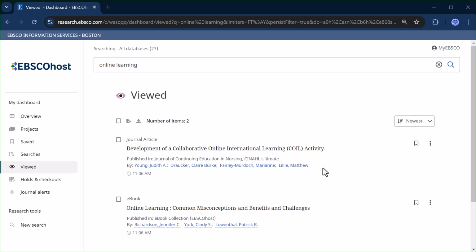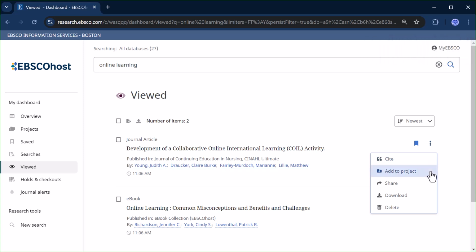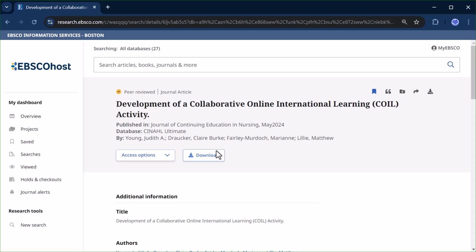Once again, you can individually bookmark the items. You can access the Tools menu to generate or export the citation, add the item to a project, share the item, download the metadata, or delete the item from your Viewed section. Towards the top left of the screen, you can select all items and either export the citation or download the metadata. If you click the title, it will take you to the detailed record of the item.